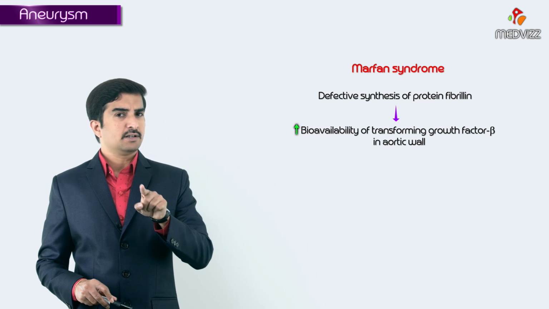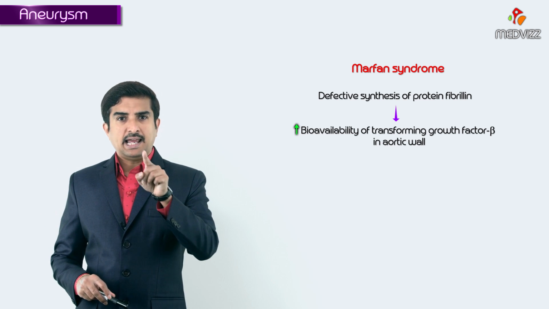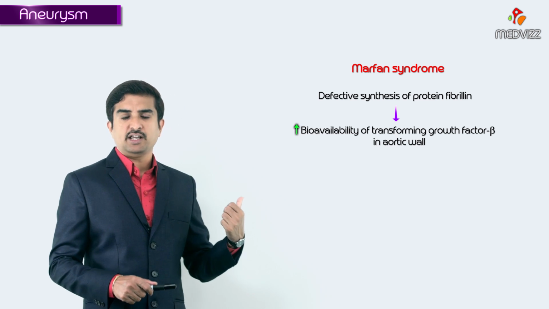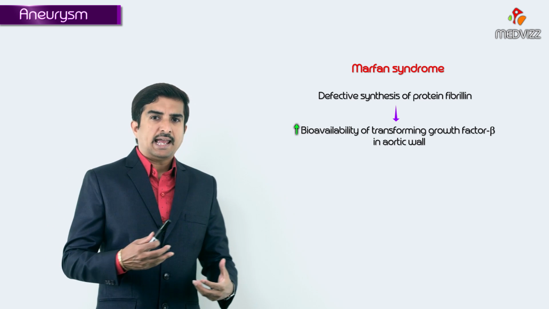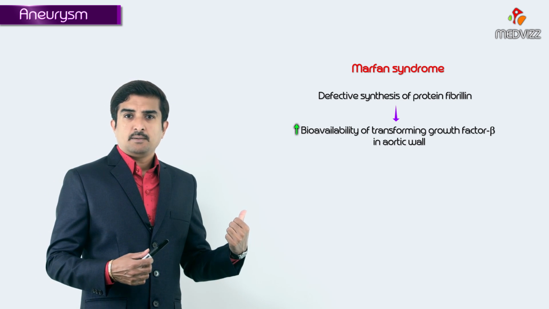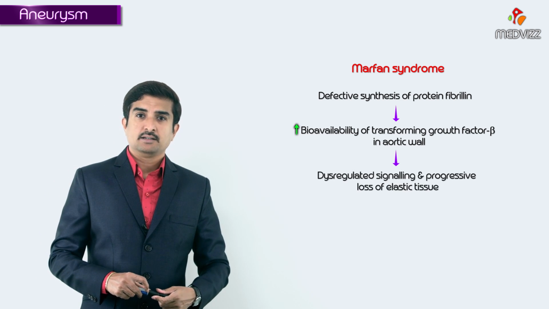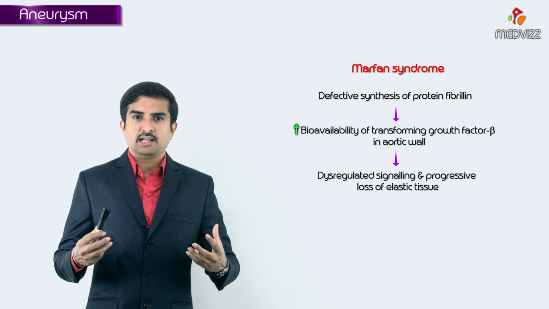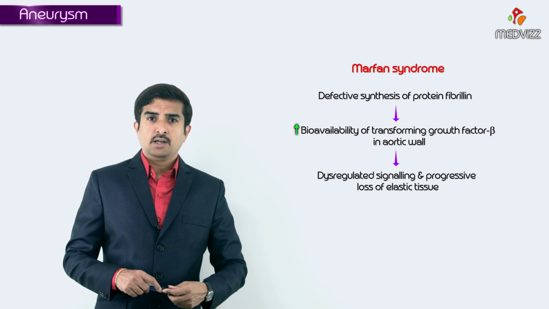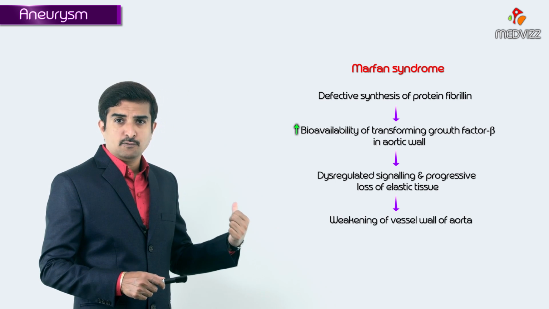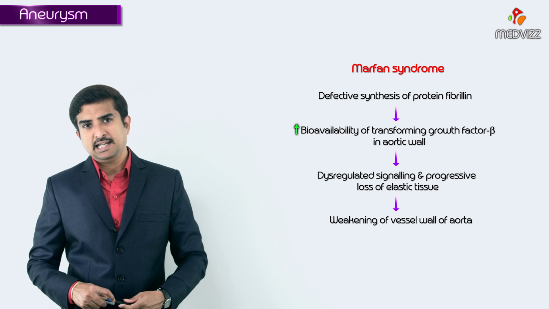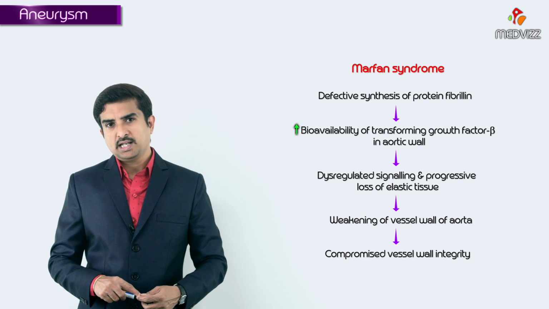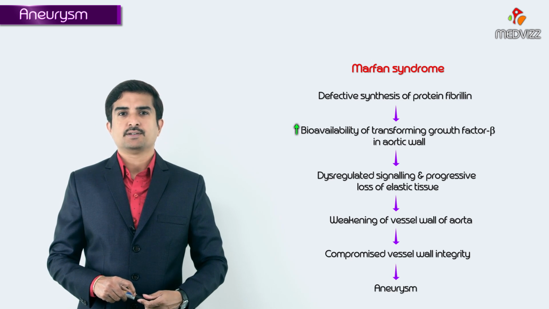So even in Marfan syndrome, there will be an increased bioavailability of transforming growth factor beta in the aortic wall. Automatically that leads to a subsequent dilation because of dysregulated signaling and progressive loss of elastic tissue. This dysregulated signaling and progressive loss of elastic tissue is responsible for weakening of the vessel wall of the aorta. Automatically in that area we can say that the vessel wall integrity is compromised or weakened. It leads to the development of aneurysms.